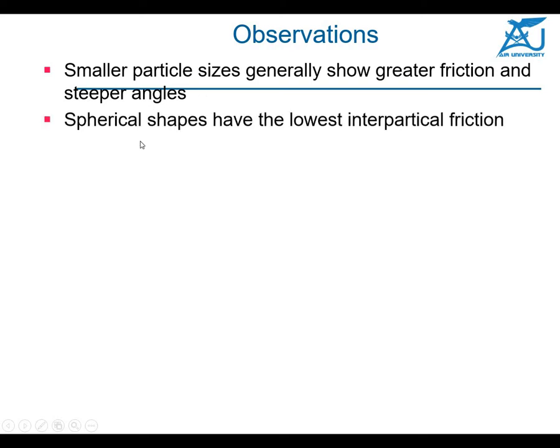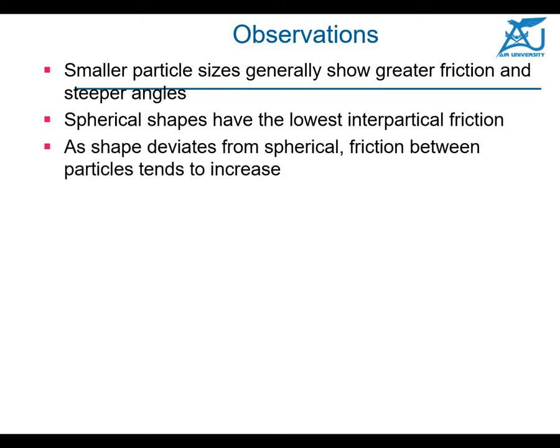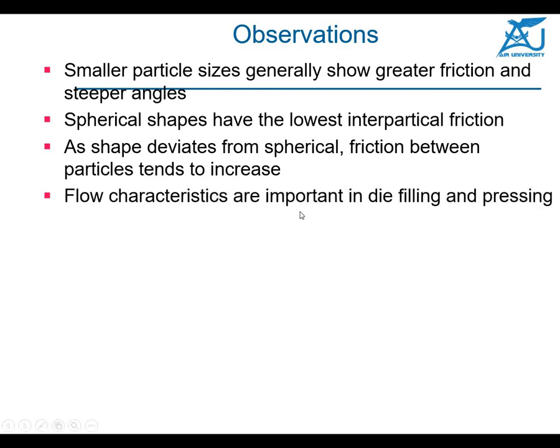Spherical shapes have the lowest interparticle friction. Normally that is not possible, as you may have a mix of different shapes. As shapes deviate from spherical, the friction between particles tends to increase. Flow characteristics are important in die filling and pressing.